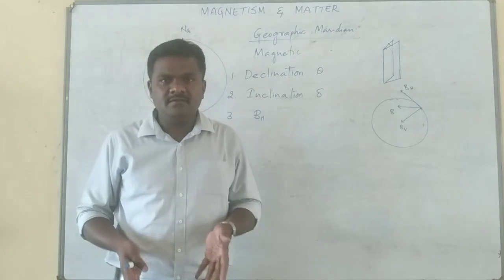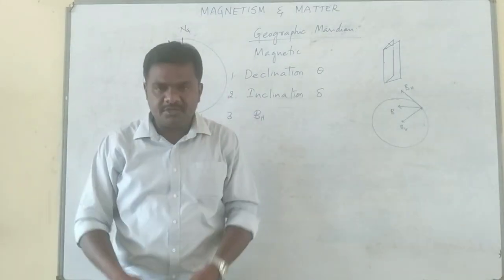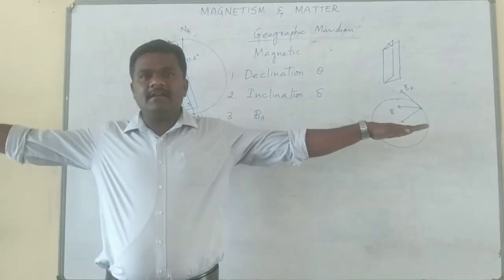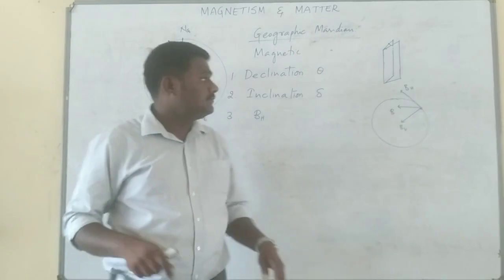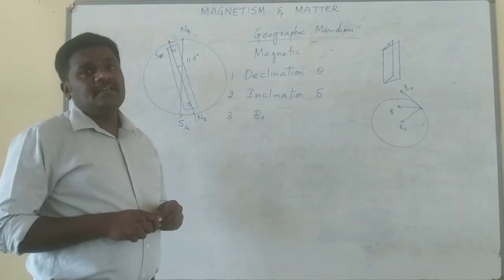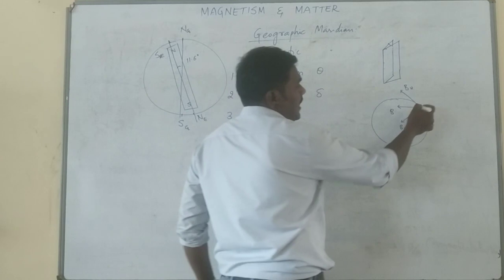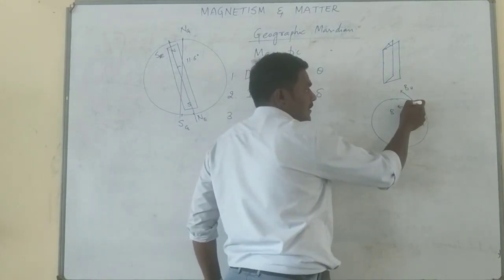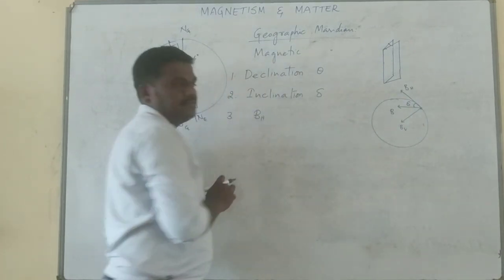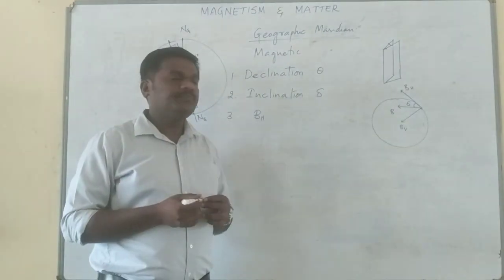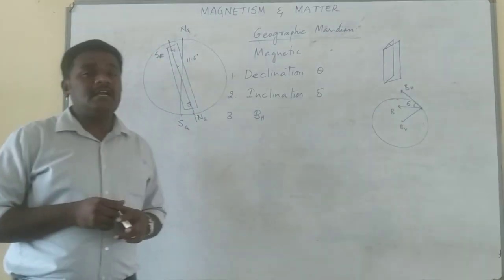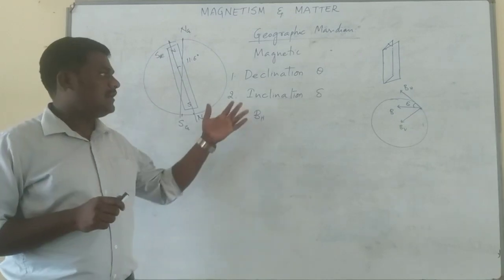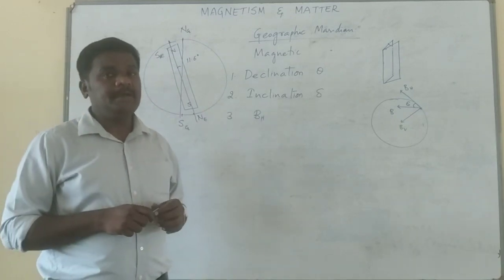At this place, the vertical component will act along the direction of my weight, and the horizontal component will act along the direction of my left hand, or I can say right hand. Now, at a given place, the angle between the horizontal component of the Earth's magnetic field and the total Earth magnetic field is known as dou. Dou stands for inclination. I repeat, it is the angle between the horizontal component of the Earth's magnetic field and the total Earth magnetic field at a given point, and it is known as inclination. This itself is known as the dip.